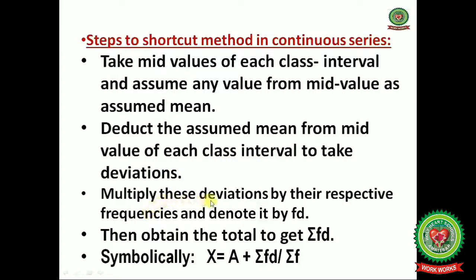Then next step is to multiply these deviations by their respective frequencies and denote it by fd. Then obtain the total to get summation fd. Symbolically, mean, denoted by capital X bar, is equal to assumed mean A plus summation fd divided by summation f.